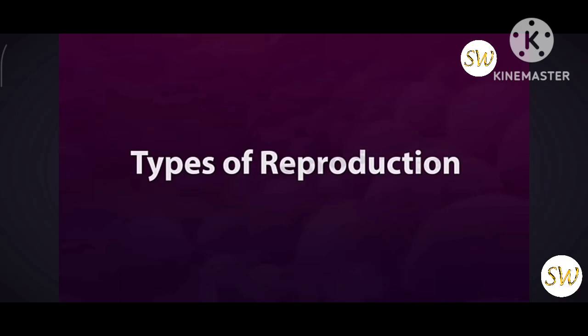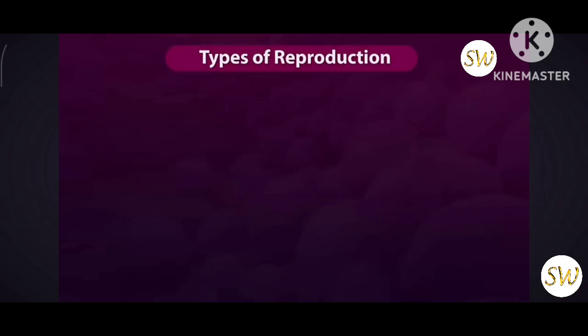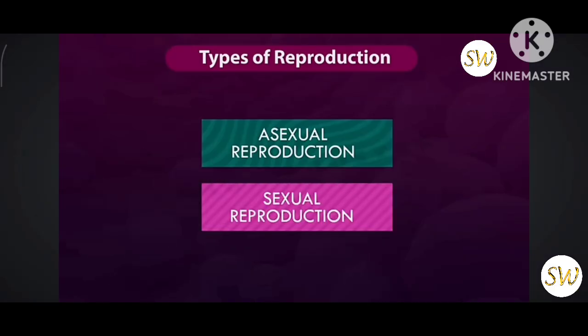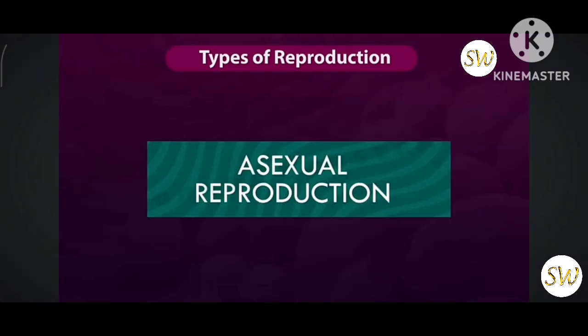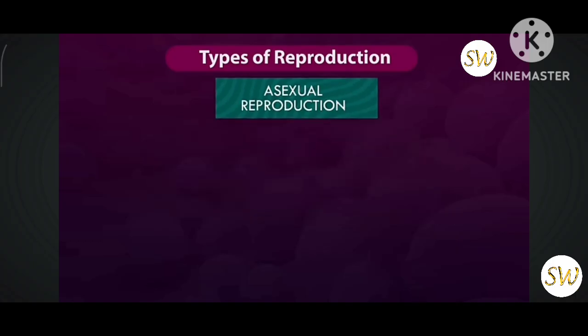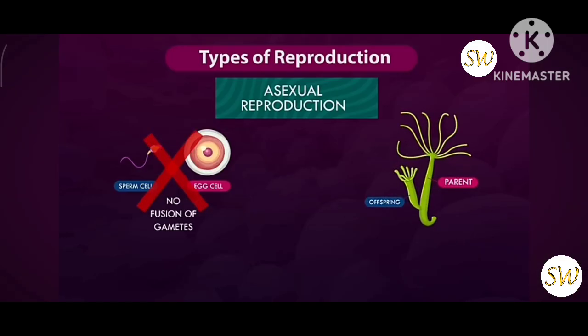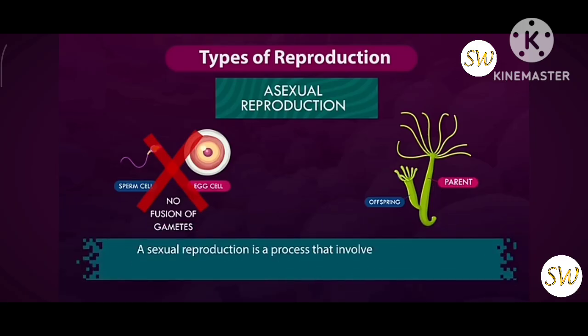Types of reproduction. Reproduction is of two types, asexual reproduction and sexual reproduction. First, let us learn about asexual reproduction. Asexual reproduction means reproduction that takes place without the fusion of sex cells or gametes. Only one parent is involved in this type of reproduction. So, asexual reproduction is a process that involves a single parent and no fertilization or gamete formation takes place.